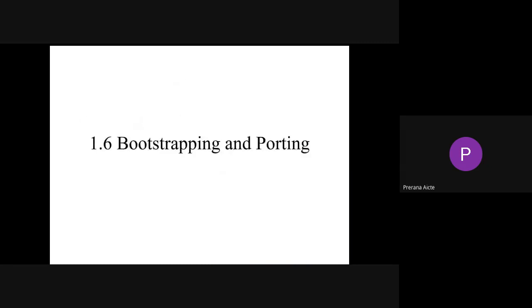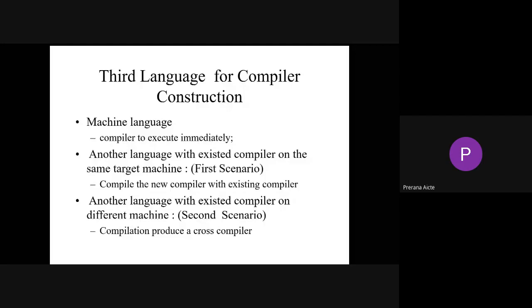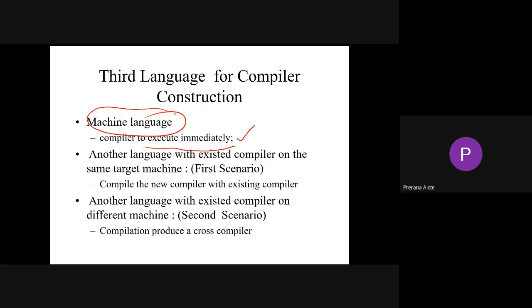A very important concept is bootstrapping. What is meant by bootstrapping? Before going to bootstrapping, what is meant by machine language? The compiler generated language is machine language, which the computer can execute immediately. So the compiler generates machine language. Another language may have an existing compiler on the same target machine. So the first scenario is the new compiler with an existing compiler, and we have different types of existing compilers.